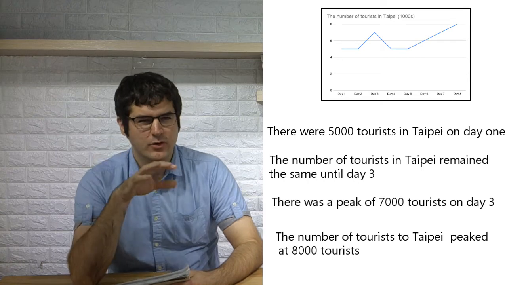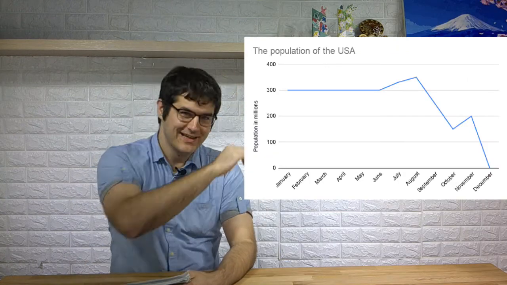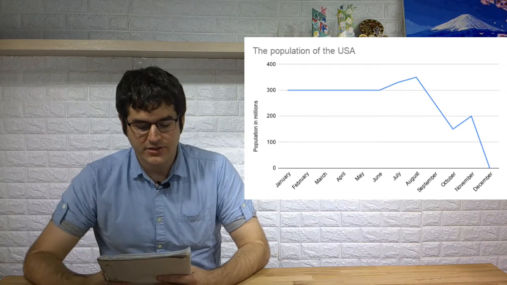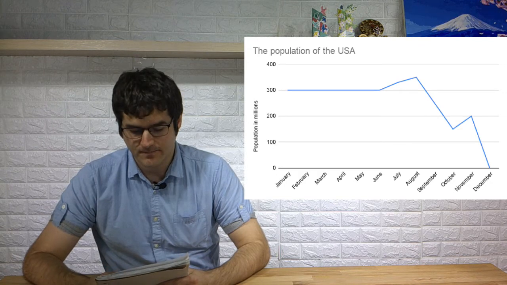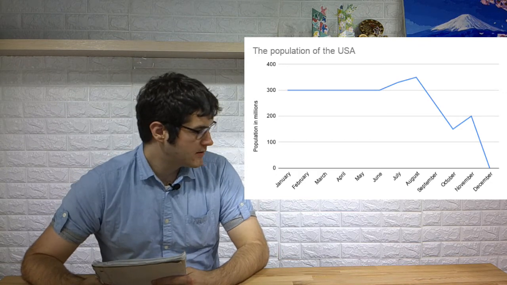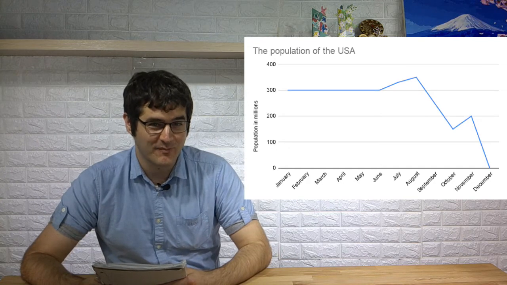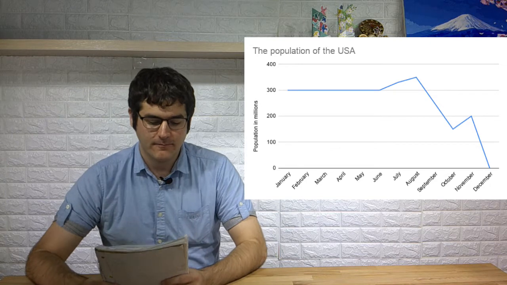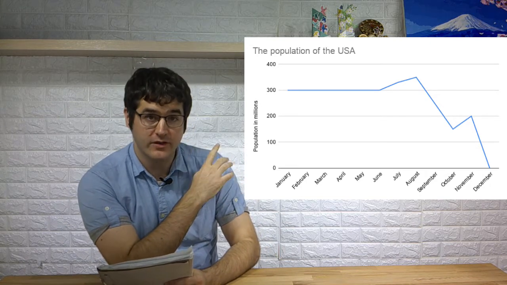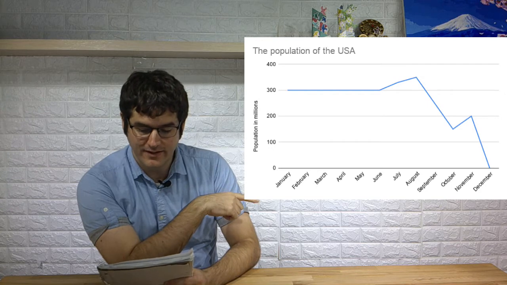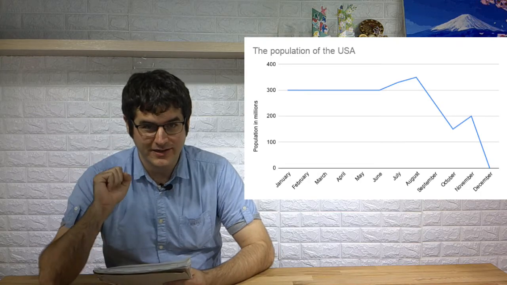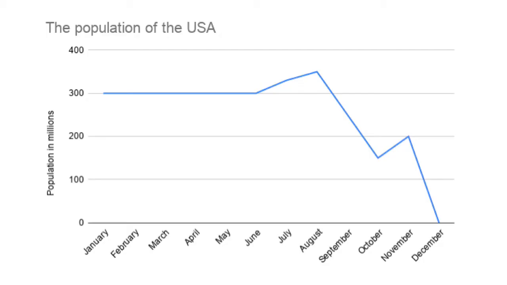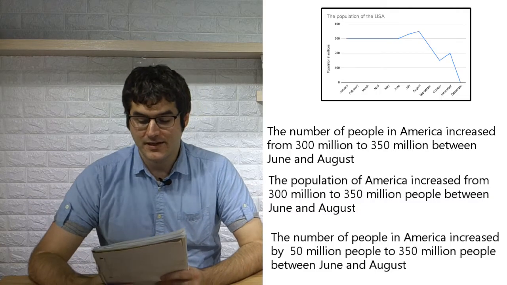All right, let's look at a more difficult one. Whoosh. So this new one is the population of America. And remember, the population means the number of people in America. Okay? What happened? Something terrible. So along the left side, we can see hundreds of millions of people. And along the bottom, we can see the months. So pause and try to write your sentences. And unpause.